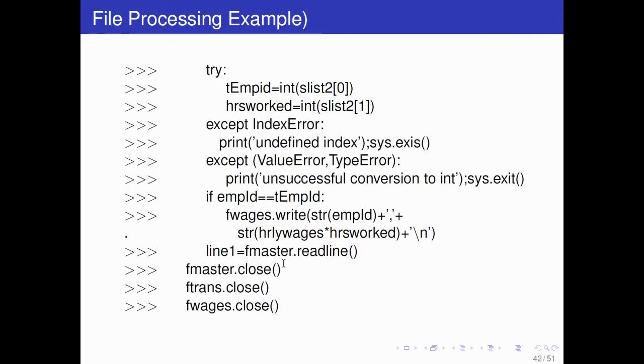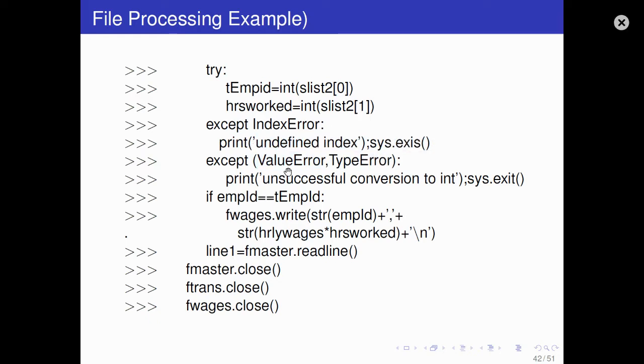So we'll split all this, and then again try, employee ID we are taking. At index 0 we have employee ID, at index 1 we have number of hours worked. If it converts, it worked fine. If an index error happens, it will print undefined index.